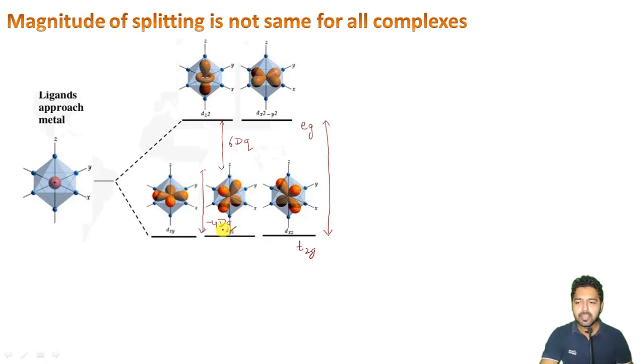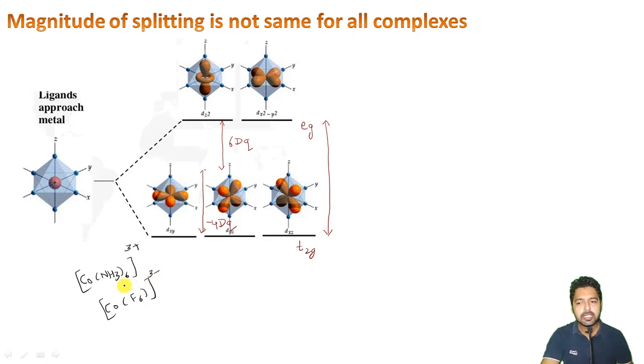Now if I say I am having a complex, let me write here the cobalt complex [Co(NH3)6]3+, and let me say I am having another complex of cobalt with fluoride, [CoF6]3-.